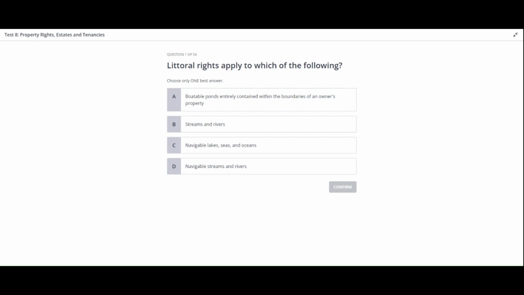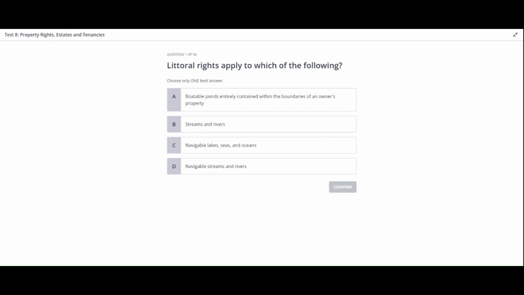Option A, boatable ponds entirely contained within the boundaries of an owner's property. B, streams and rivers. C, navigable lakes, seas, and oceans. D, navigable streams and rivers. Now I am going to give you some time. Consider each option and identify where littoral rights apply.